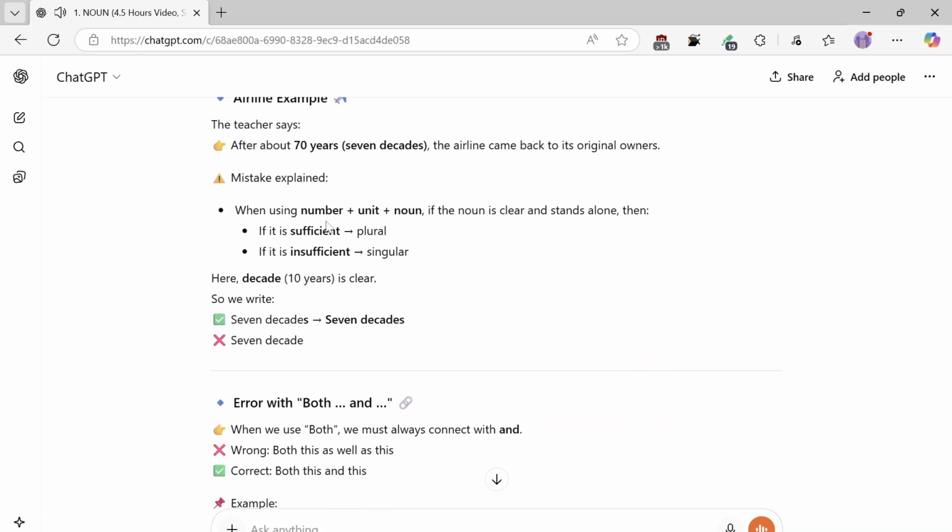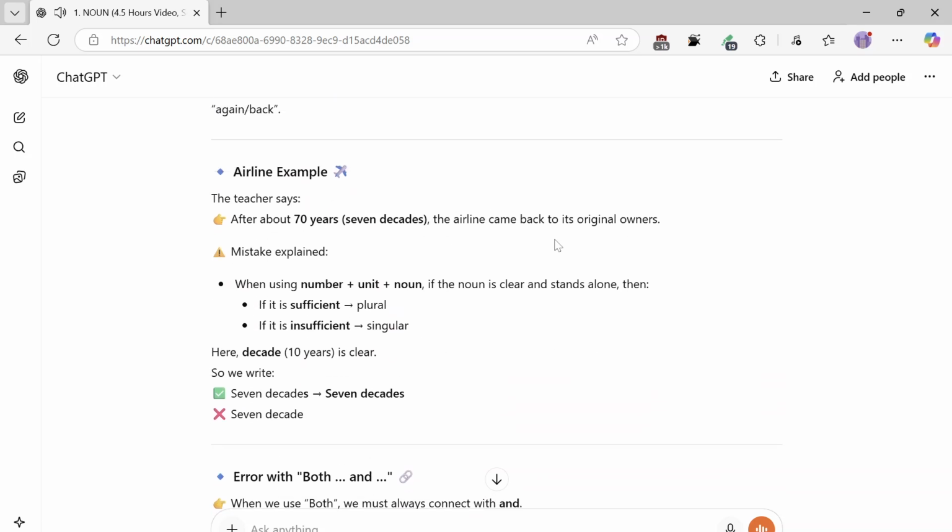Airline example. The teacher says, after about 70 years, 7 decades, the airline came back to its original owners. Mistake explained: when using number plus unit noun, if the noun is clear and stands alone, if it is sufficient, use plural. If it is insufficient, singular. Here, a decade, 10 years, is clear. So we write 7 decades. Error with both.